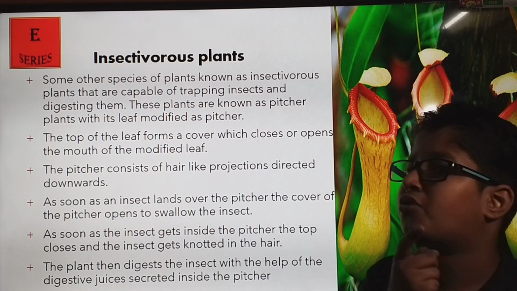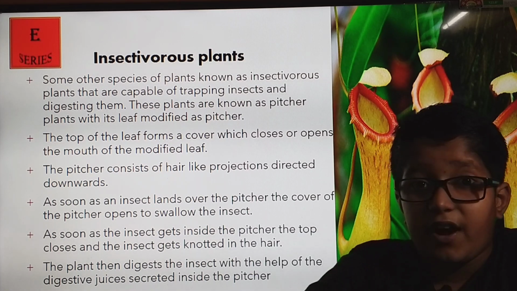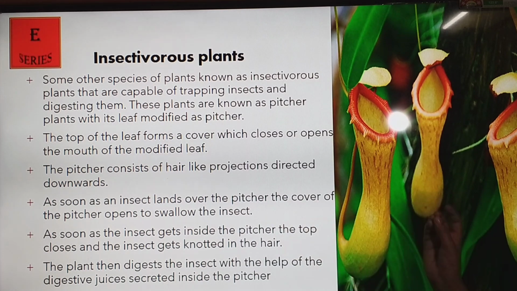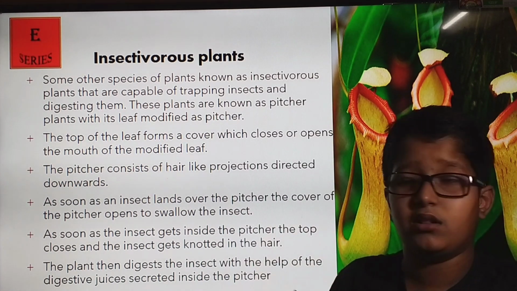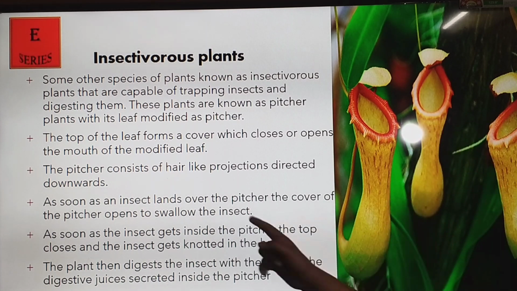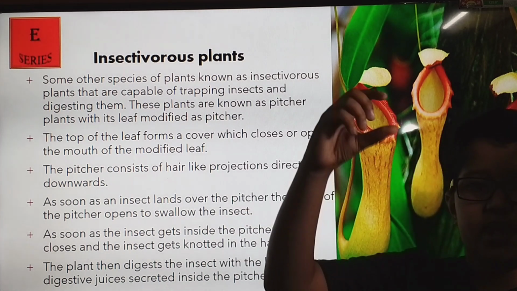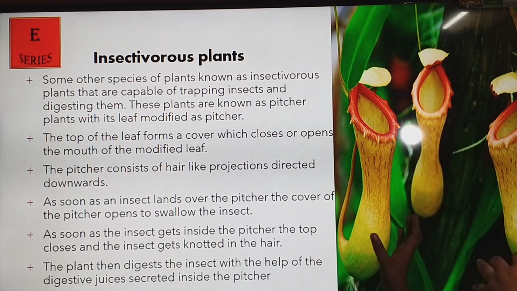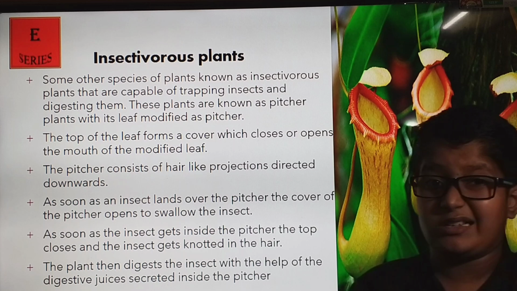It's bad to kill someone, but how can they survive without it? As soon as an insect lands over the pitcher, it has a sweet aroma. So when foolish insects land on the pitcher, the cover opens, the insect lands and it closes, and down below in the digestive juices they digest the insect.